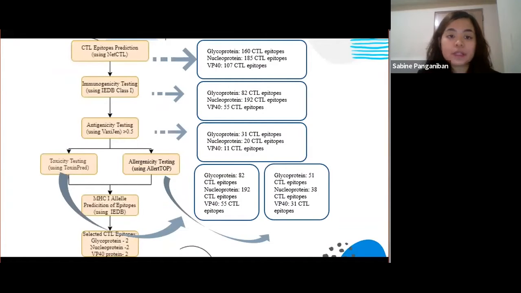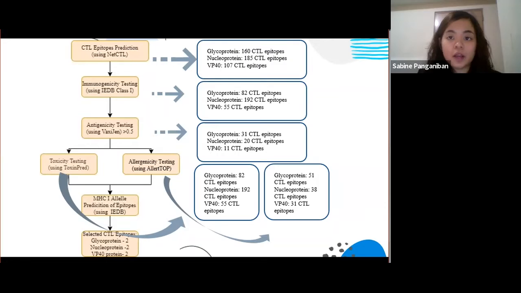A total of 160 CTL epitopes for glycoprotein, 185 for nucleoprotein, and 107 for VP40 for the 12 MHC class 1 supertypes were predicted using NetCTL. The IEDB class 1 immunogenicity tool predicted 82 for glycoprotein, 92 for nucleoprotein, and 55 for VP40 to be positive in terms of immunogenicity, and all the epitopes were found to be non-toxic.